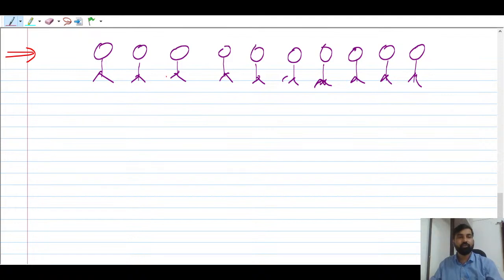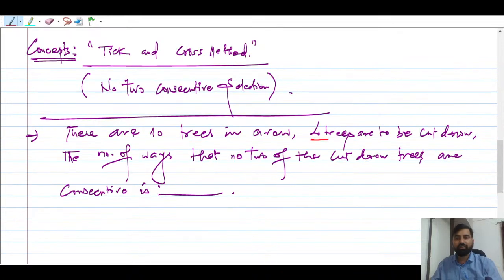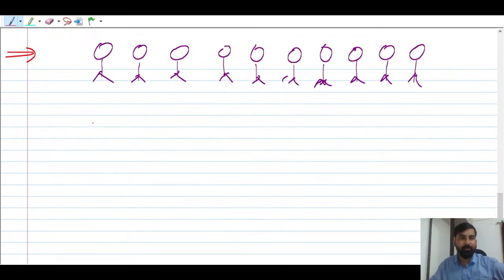See, so 10 trees are there, okay, and what is the statement here, 4 trees are to be cut down। आपको 4 ट्री कट करना है। Now the number of ways that no two of the cut down trees are consecutive, right? So out of 10 how many trees you have to cut down, tell me। 4 trees you have to cut down, right? ठीक है, that is very important to keep in mind, okay। सबसे पहले आपको क्या करना पड़ेगा, what you can do here is, let me tell you what is the meaning of tick cross method।